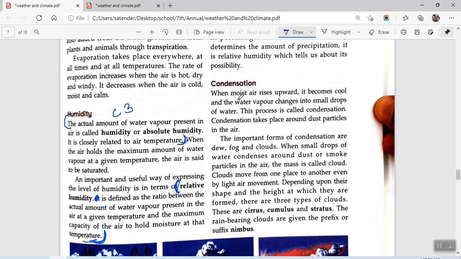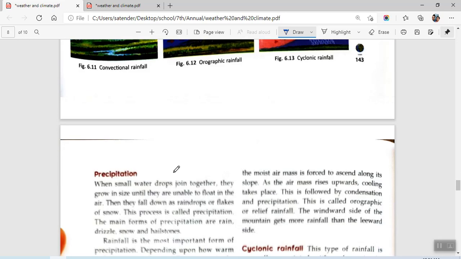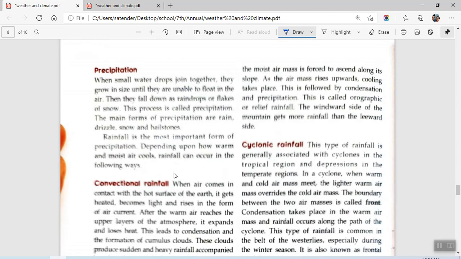For this, we have this. This is condensation. This is C4. For condensation, you start from here. Moisture rises, smolder. This process is condensation, which takes place around dust particles in the air. You will be writing this complete paragraph. Condensation. Then for precipitation, you move here.